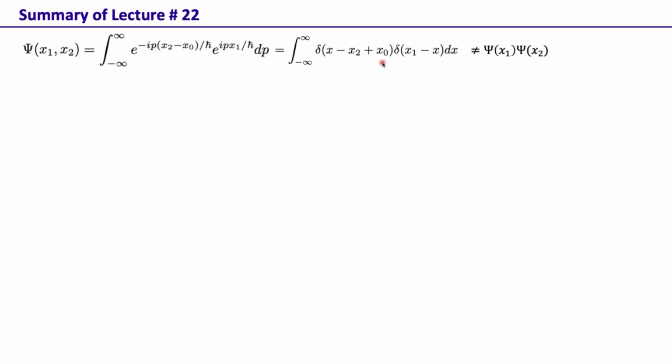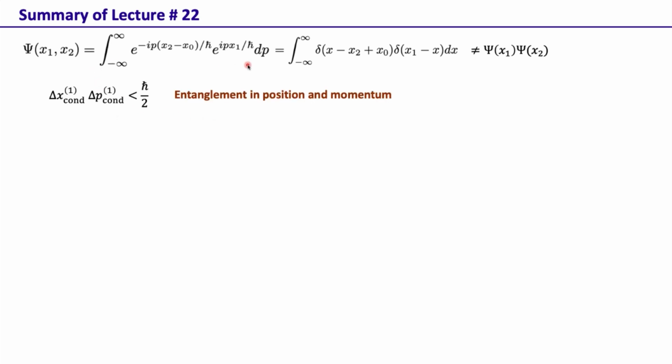And we also see that this two-particle wave function cannot be written as a product of two single-particle wave functions. That means it cannot be written as the product of the wave function of the first particle times the wave function of the second particle. So this simultaneous correlation in position and momentum basis can actually be written in terms of this inequality, the conditional Heisenberg uncertainty relation, and we see that this can indeed be less than h bar by 2. So this conditional uncertainty can actually violate Heisenberg's uncertainty relation.